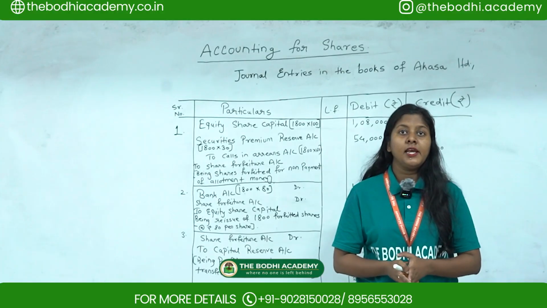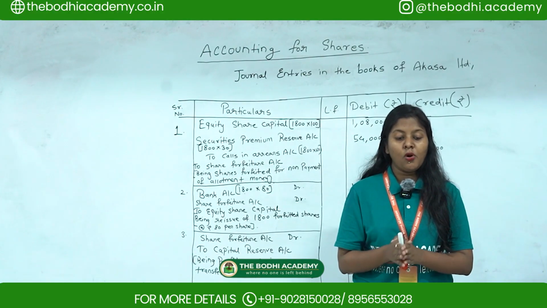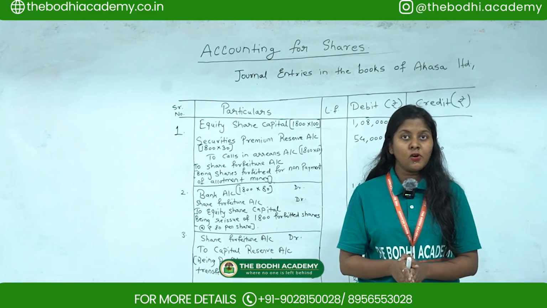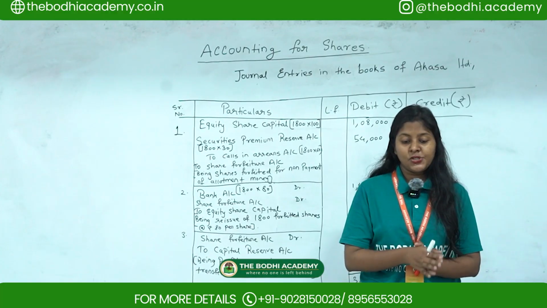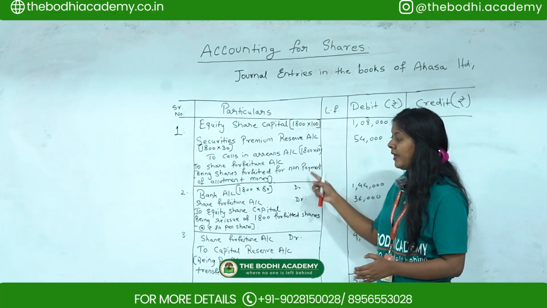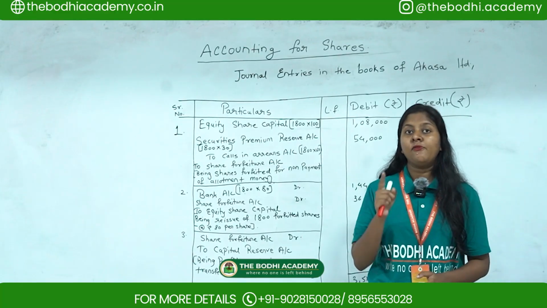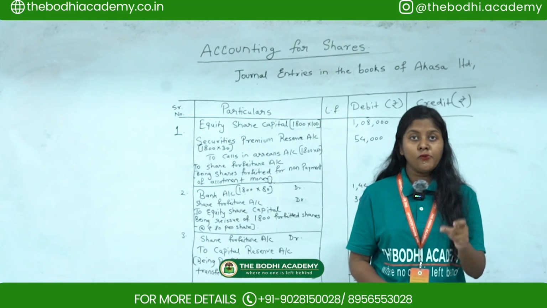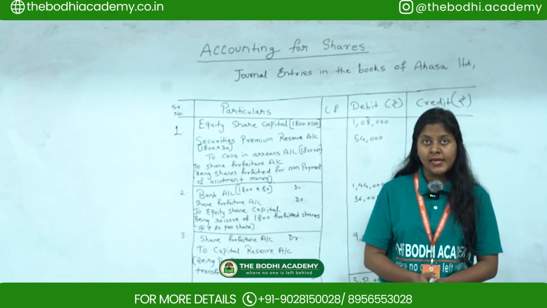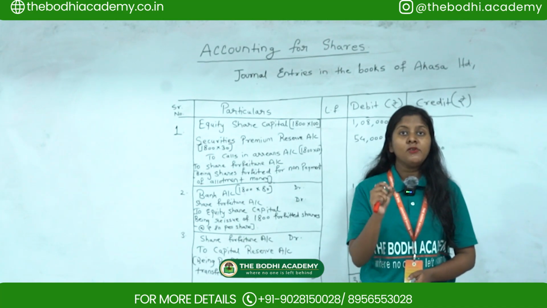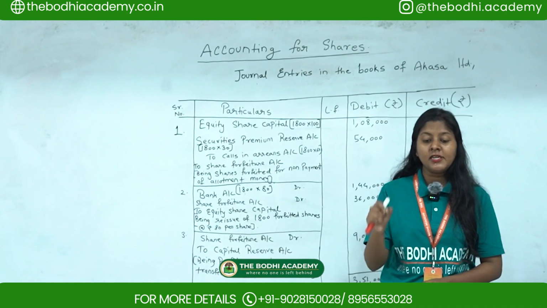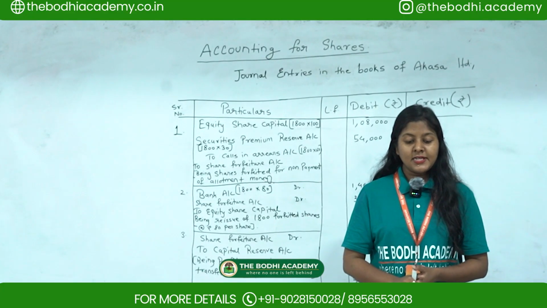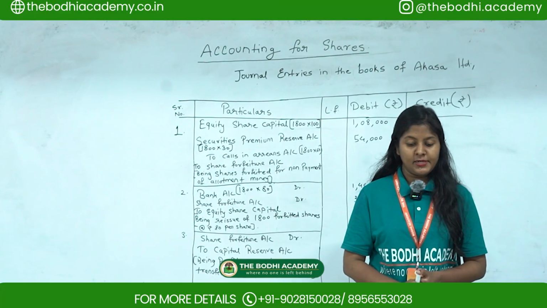Then the next part is that the first and final call of rupees 40 per share has not been made yet. So the first and final call has not been made yet. So we have to show only the allotment entries because they have not made the first and final call yet. It is given in the question. Then again, whatever shares were forfeited, 1800 equity shares, these shares were reissued at rupees 80 per share as fully paid up. Pass the necessary journal entries in the books of Akasa Limited.